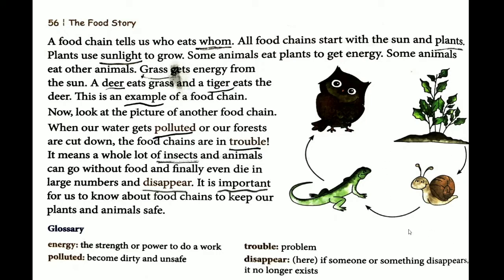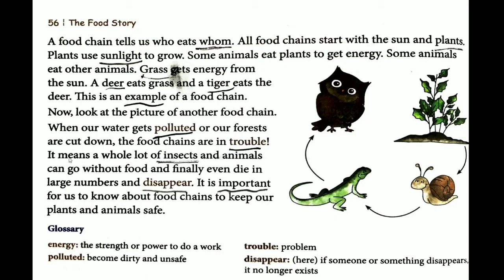Next, if all these insects die, then this lizard and the other organisms which are feeding on the insects will also not get food, and finally they will also die. And if all these lizards die, then again this owl will also not be getting any food, and hence this owl will also die. So we can say that if we remove all the plants from nature, then the entire food chain will be disturbed, it will be in problem, and many organisms will die.